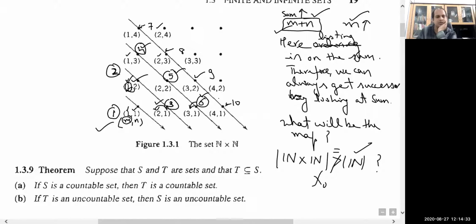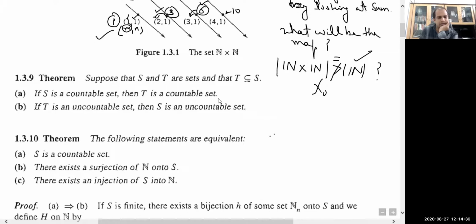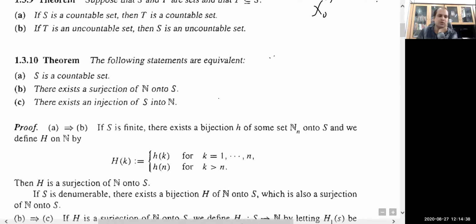Now the second approach is another method that we will also use. Suppose S is a countable set, then the claim is that these three statements are equivalent.